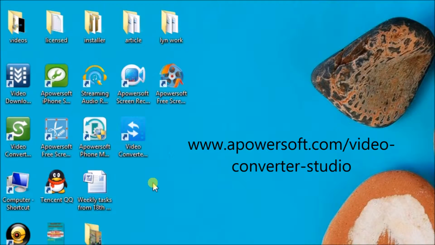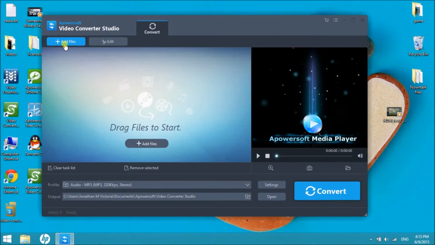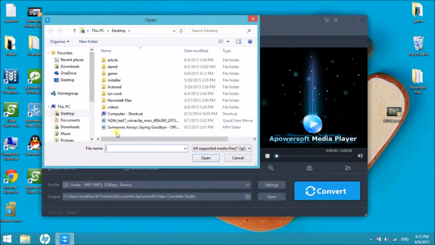You can get this on www.aparasoft.com/videoconverterstudio page. To start, launch the application and then click on the Add Files button so that we can get the file to be converted.